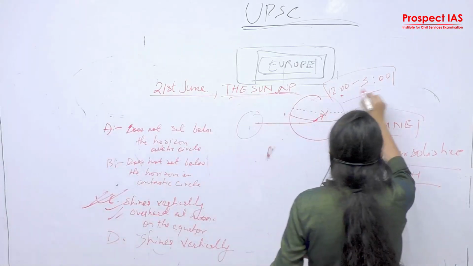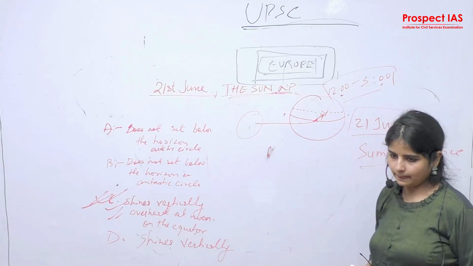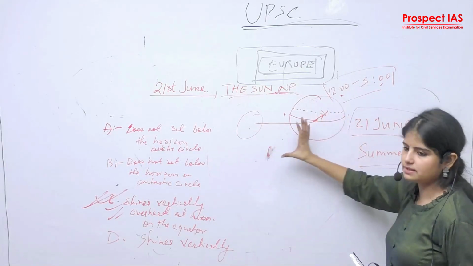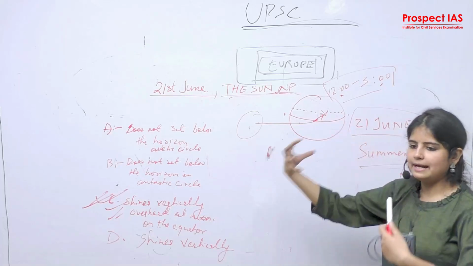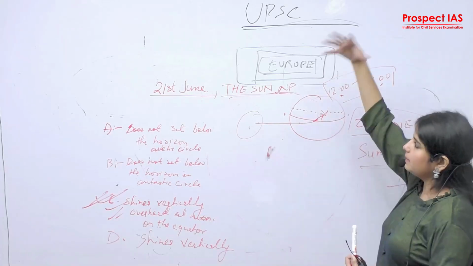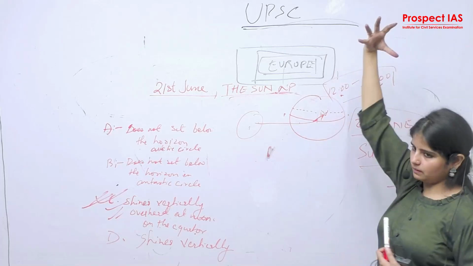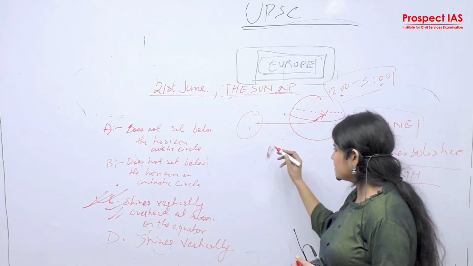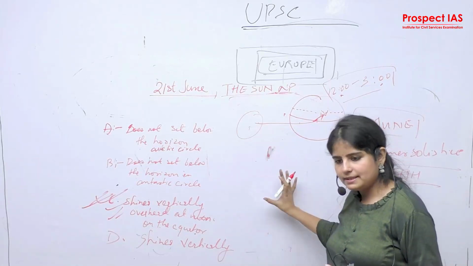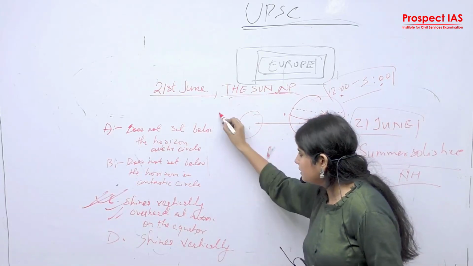The noon time is 12 to 3. After that, it shifts its position backward. We feel the energy, or the light or insolation, on the back side. But in mid noon, we feel it at the top. So this is how the basic general understanding is going to help you in solving the comprehensions.